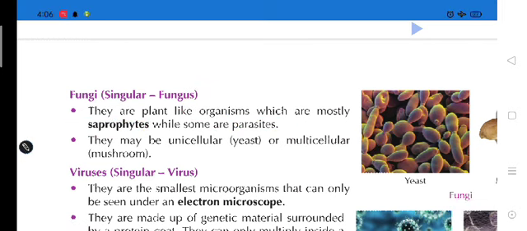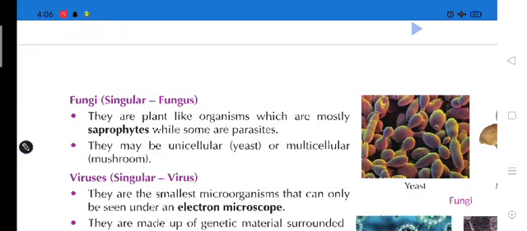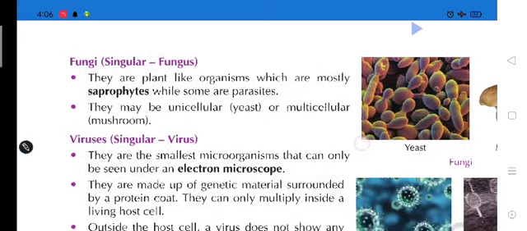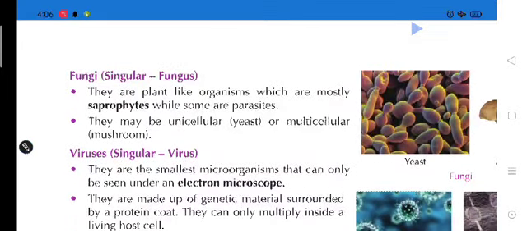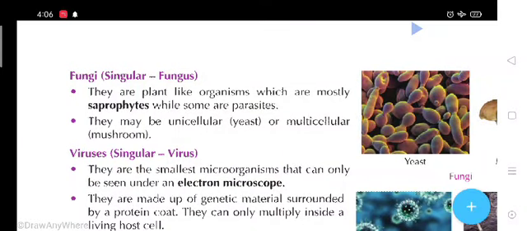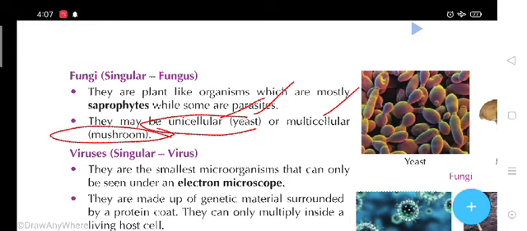And a parasite means the organism which takes its food from a living body. Have you heard the names of parasite and host? They may be unicellular like yeast or multicellular like mushroom. Yes, fungi also contain different types. Unicellular means single cell structure. Yeast is a type of unicellular fungi, and the mushroom is a type of multicellular fungi.